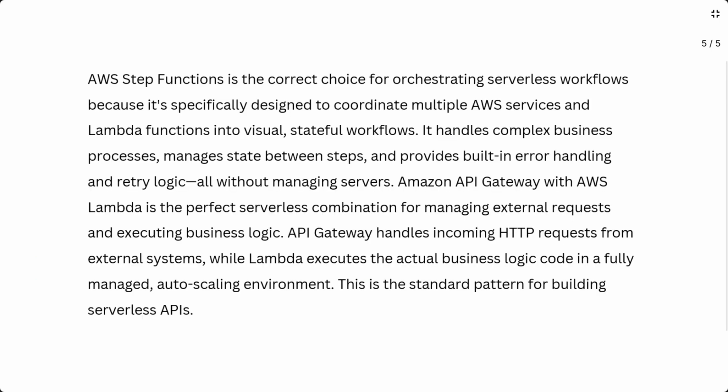AWS Step Functions is the correct choice for orchestrating serverless workflows because it's specifically designed to coordinate multiple AWS services and Lambda functions into visual, stateful workflows. It handles complex business processes, manages state between steps, and provides built-in error handling and retry logic, all without managing servers. Amazon API Gateway with AWS Lambda is the perfect serverless combination for managing external requests and executing business logic. API Gateway handles incoming HTTP requests from external systems, while Lambda executes the actual business logic code in a fully managed auto-scaling environment. This is the standard pattern for building serverless APIs.